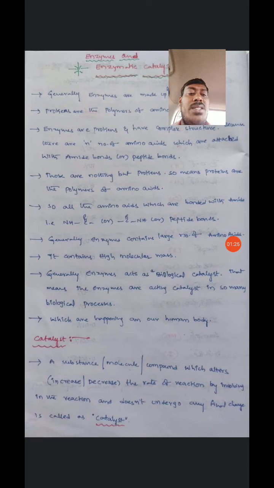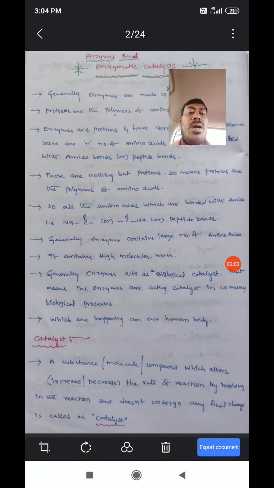Proteins are polymers of amino acids. All the amino acids which are bonded with amides, that is NH-C=O or C=O-NH, are peptide bonds. Amides are nothing but NH-C=O or C=O-NH, and these are peptide bonds.